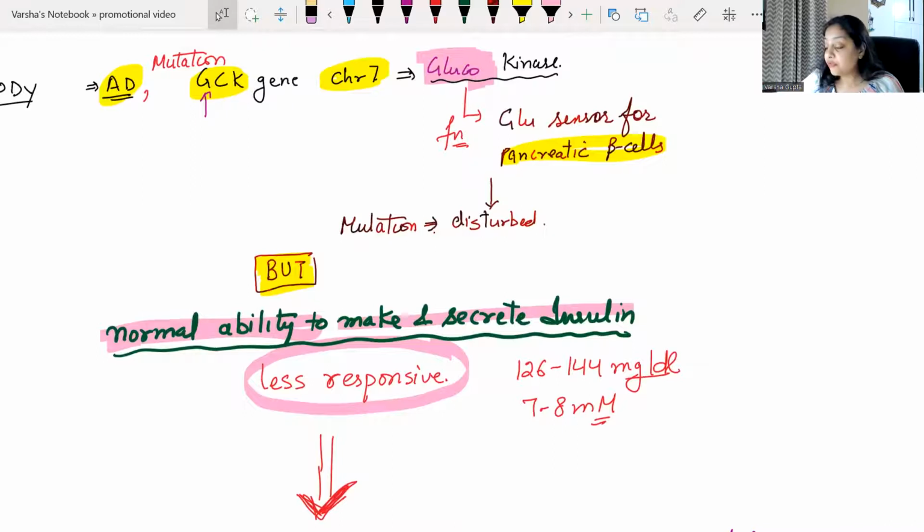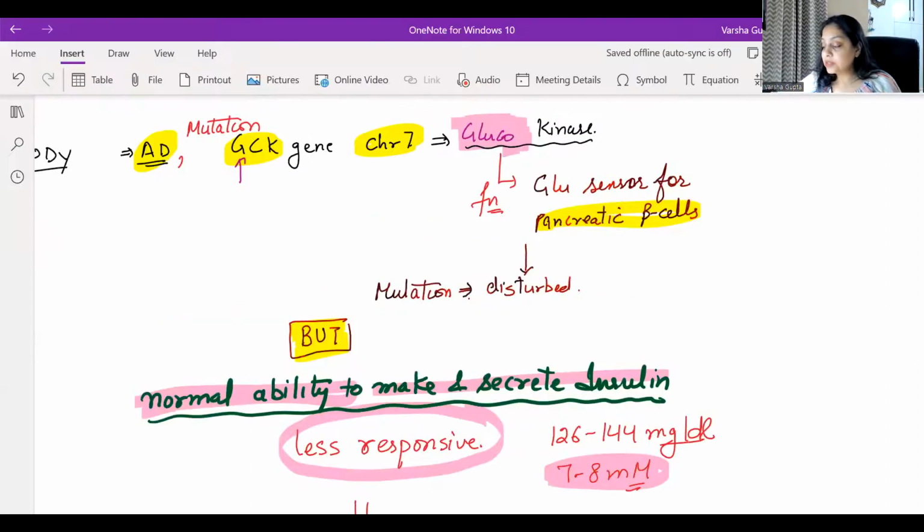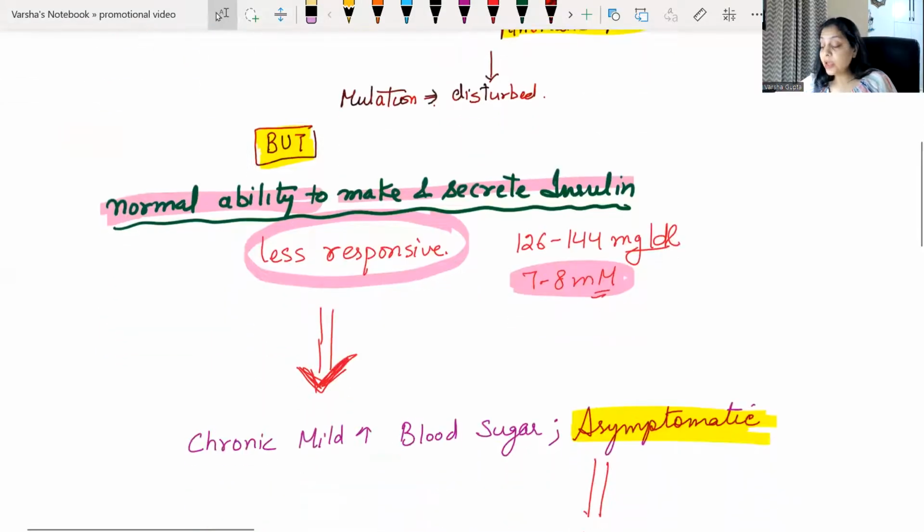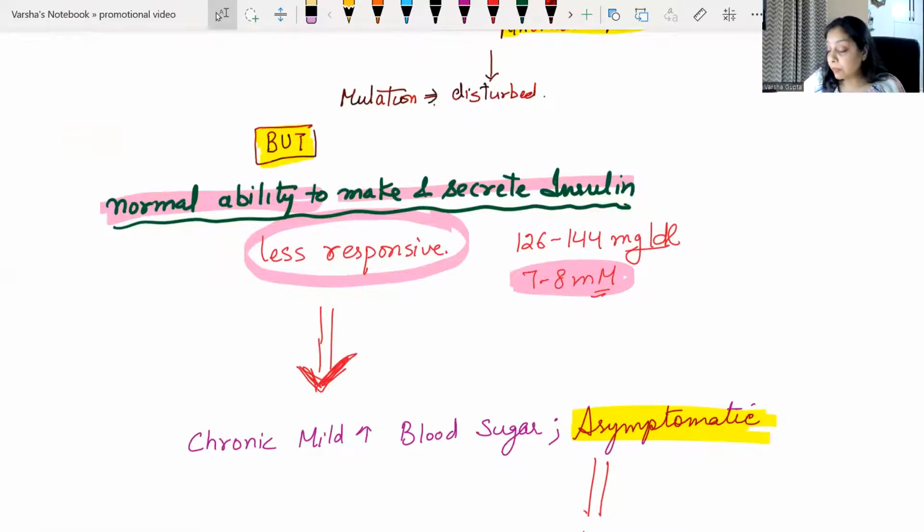Earlier it was 5 millimolar for insulin to be released, but now it is 7 to 8 millimolar, or you can say 126 to 144 milligram per deciliter, higher than normal blood glucose, and only then will insulin be released. That is why it is usually asymptomatic, and there is a mild increase in the blood sugar level.